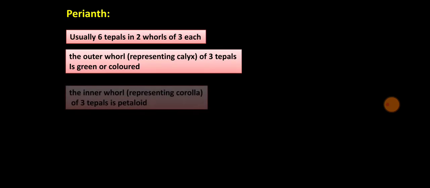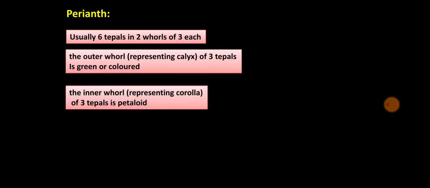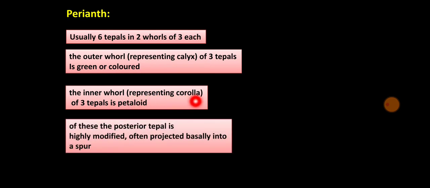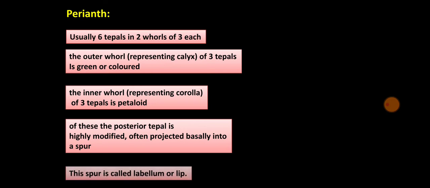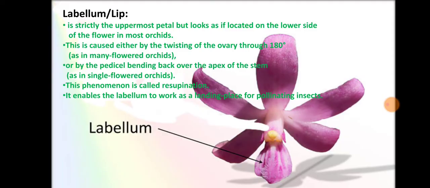Let us study the perianth. So perianth is usually having 6 tepals in 2 whorls of 3 each. The outer whorl representing calyx of 3 tepals is green or colored. The inner whorl representing corolla of 3 tepals is petaloid, that means it is colorful or colored. Of these, the posterior tepal is highly modified, often projected basally into a spur. This spur is called labellum or lip. So this posterior tepal is modified and it is called as labellum or lip.